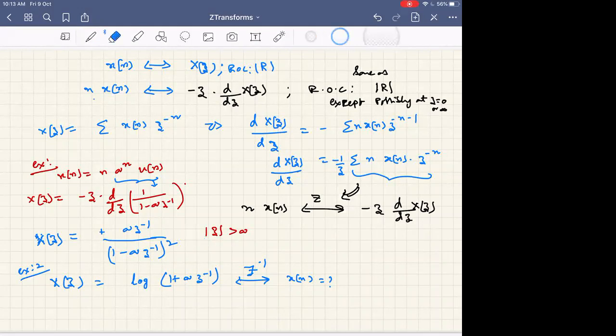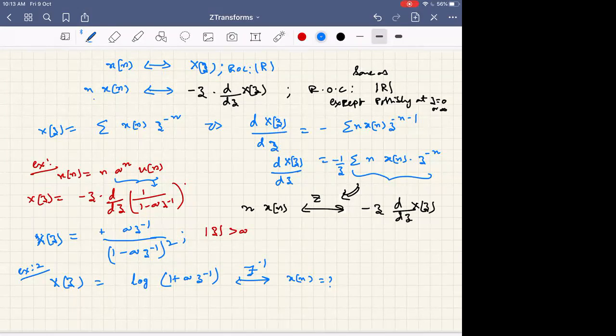Because see, if you want to calculate at infinity, you have to substitute z inverse equal to 0. Z tends to infinity or z inverse tends to 0. Then the whole thing becomes 0. So it converges at infinity. Where it doesn't converge is at z equal to 0. But anyway, mod z greater than a is the ROC, so we don't bother about it. Okay, so is this clear or not?